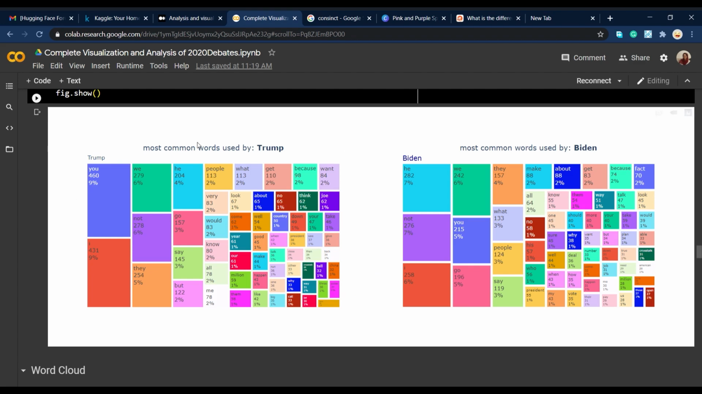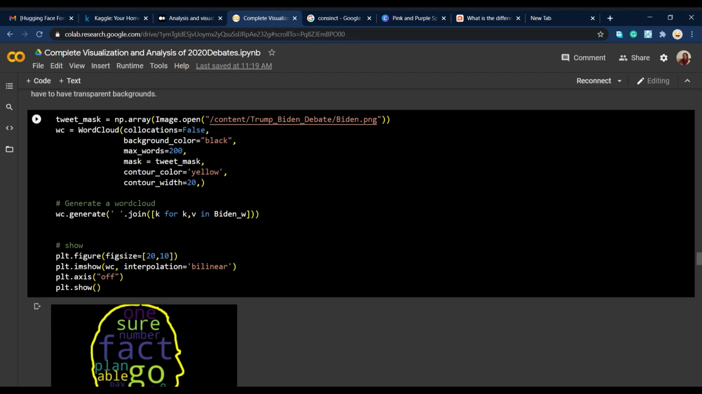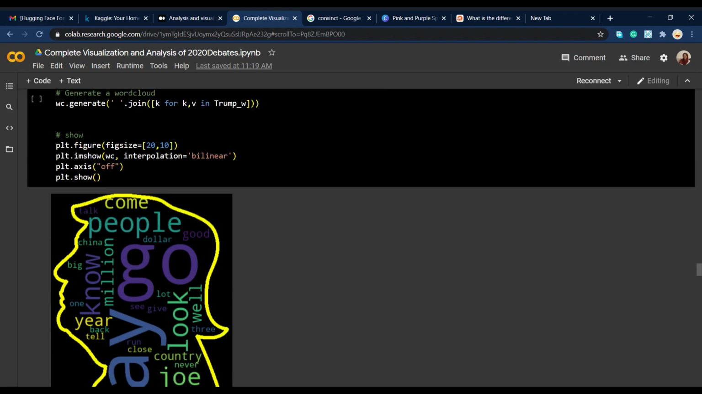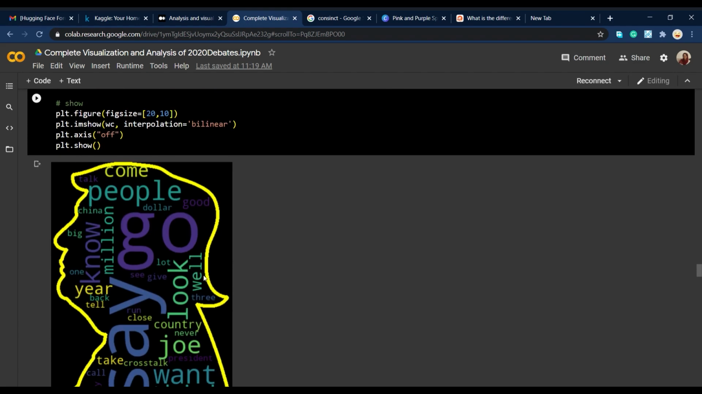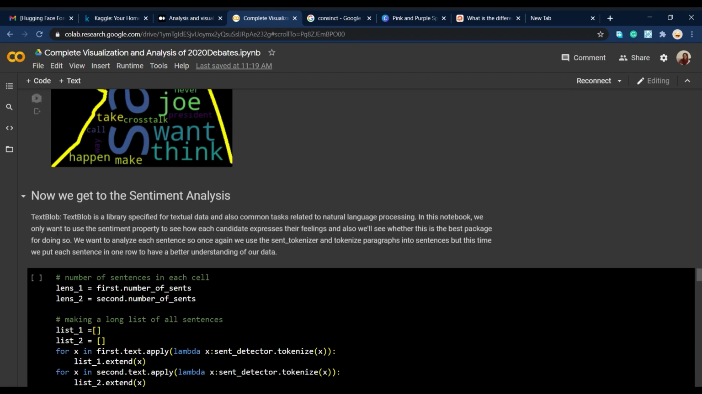So after having all these things in here, you can use all these words that were used by each one and make a cool and cute word cloud. When you want to make a word cloud, just remember that you have to have the words and also a mask if you want to give it a cool shape. You can also use my repository to get the pictures with transparent backgrounds. For each one, I cropped these pictures out, exported their picture, and got these pictures as the result.